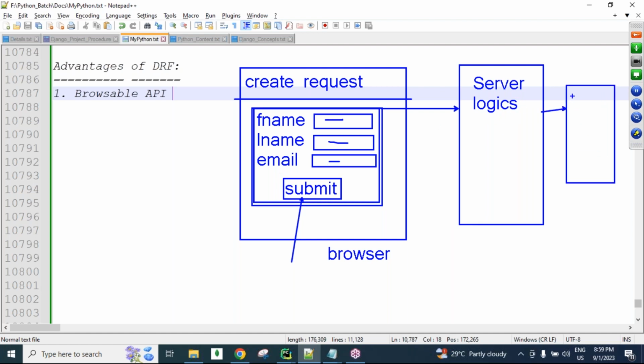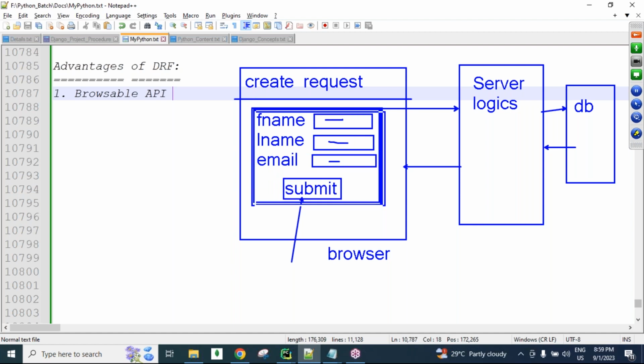Storing into the DB, guys. Storing into the database. After storing, we are getting confirmation. The confirmation we are sending back to the browser: your data created successfully, like that. Clear, guys? So in Django, for creating the data, a create form is required.